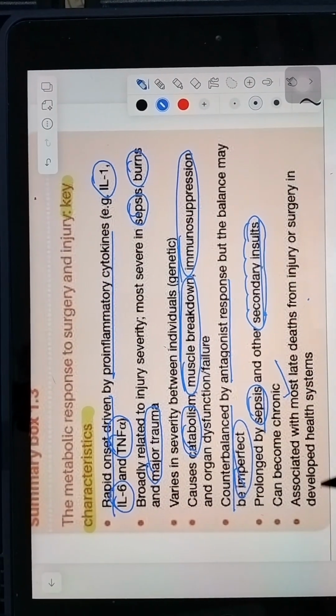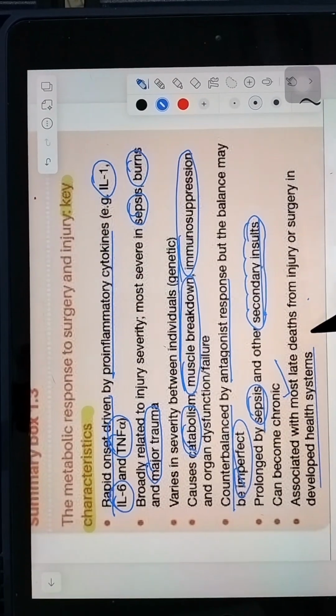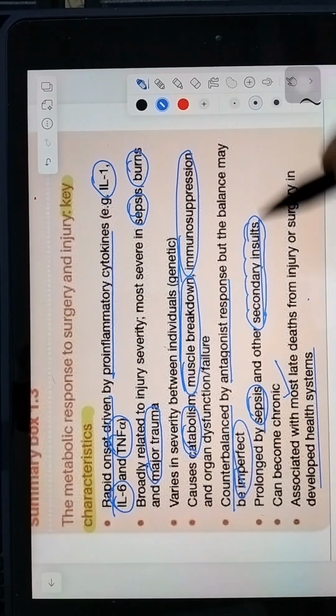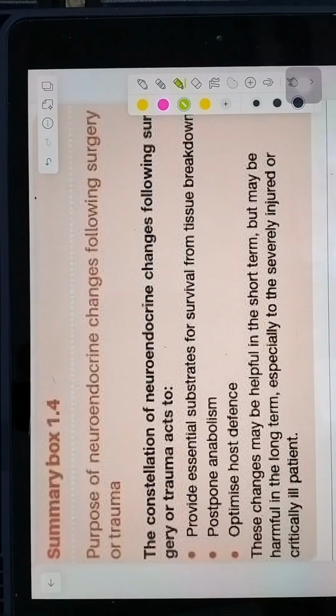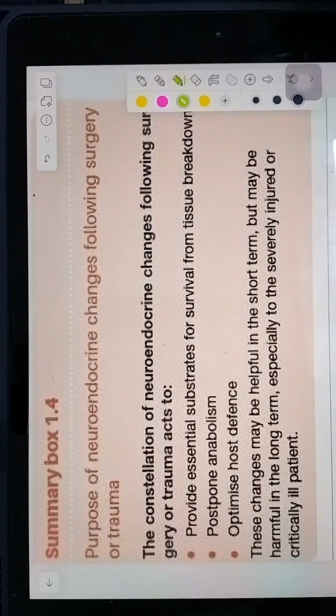In a developed health system, late death is associated with this, but it will be late death. Now what is the purpose of this neuroendocrine response?